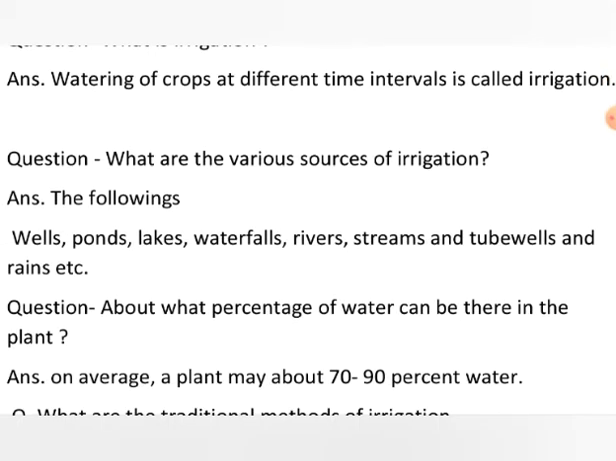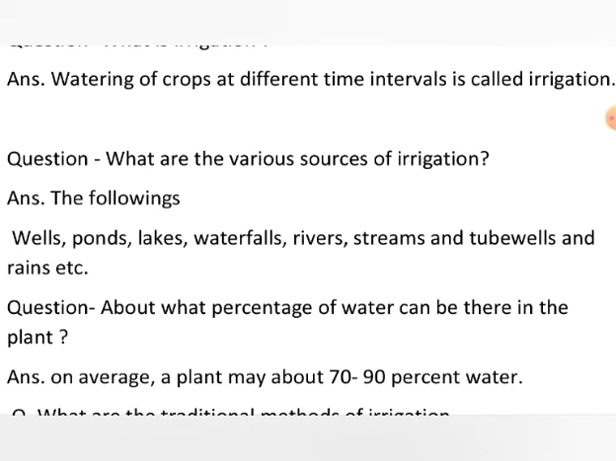What are the various sources of irrigation? The following are the sources of irrigation: wells, ponds, lakes, waterfalls, rivers, streams, and tube wells. And the cheapest and most effective is the rain. Rain is a natural source of irrigation, and it enriches the crop with nutrients as well.